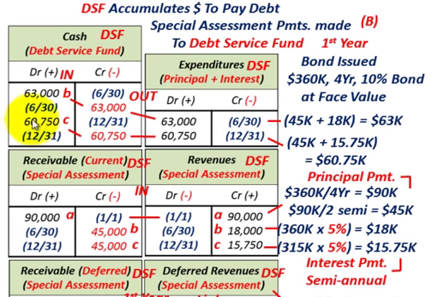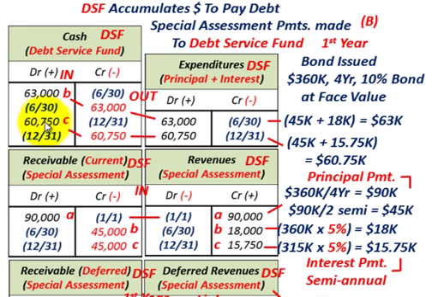Again, you would debit that for $60,750. That's the $45,000 reduction in your receivables current, plus your revenues for the interest, $15,750, for a total of $60,750.